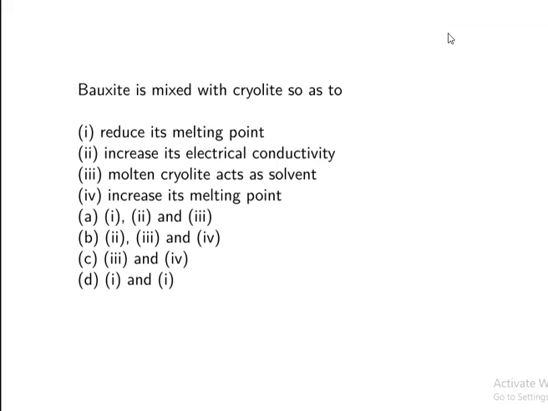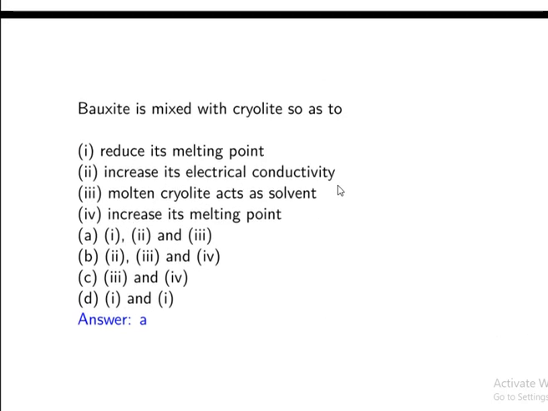Bauxite is mixed with cryolite so as to get what? Reducing its melting point, increasing its electrical conductivity, molten cryolite acts as solvent, increase its melting point. We have four options here, so you have to choose and answer. Bauxite is mixed with cryolite so option 1, 2 and 3 are correct. The fourth one is wrong here. It reduces its melting point, increases electrical conductivity, and cryolite acts as a solvent, but it does not increase the melting point.